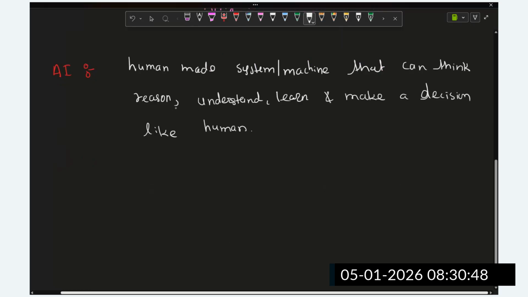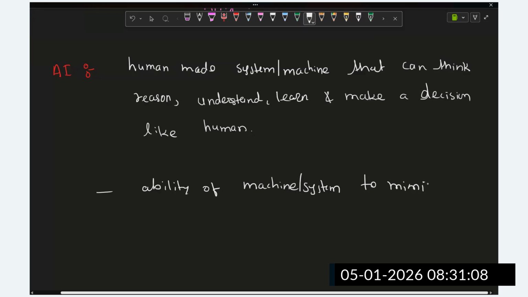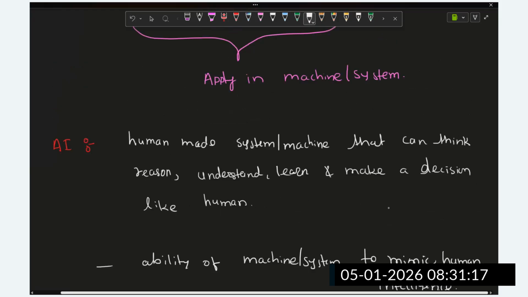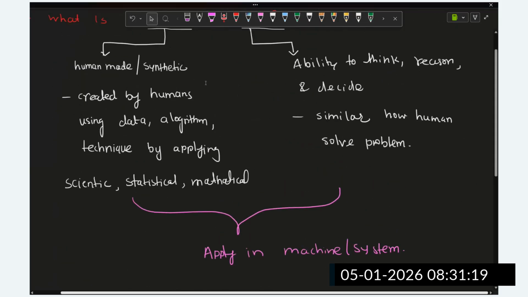Let me simplify this definition further. In short, we can write: the ability of a system or machine to mimic human intelligence, and this is called AI, guys. So at a high level, we understand what AI is.